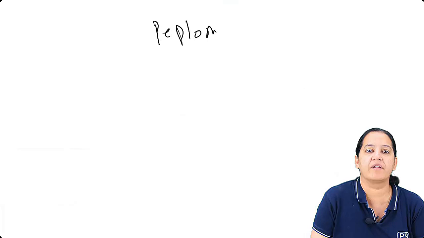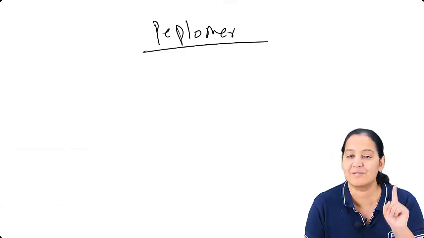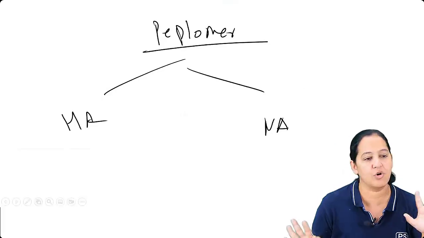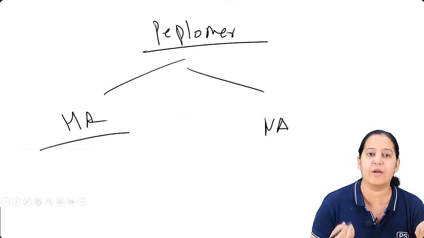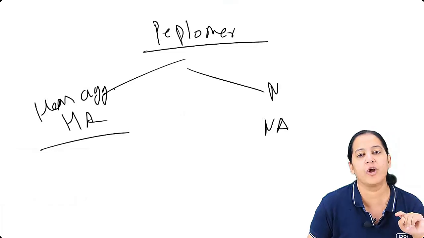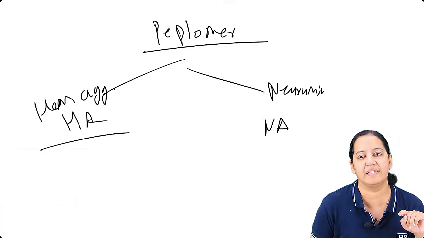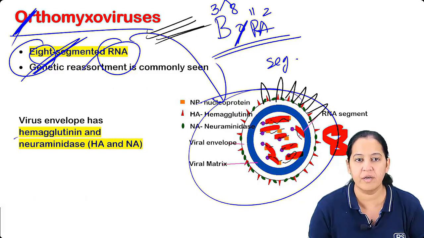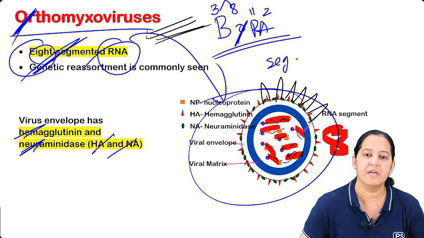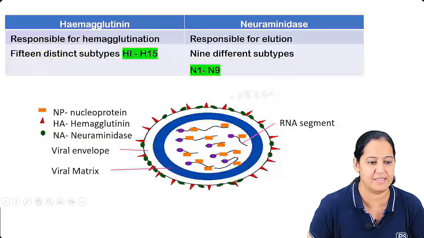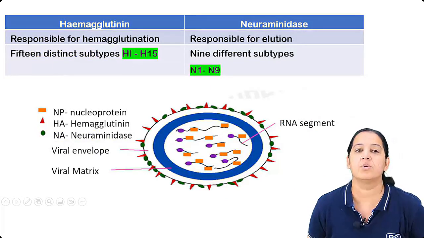There are two types of peplomers, the spiky projections: HA and NA. Both are present on orthomyxovirus. HA is hemagglutinin and NA is neuraminidase. Hemagglutinin and neuraminidase. So you can see one is HA, one is NA.